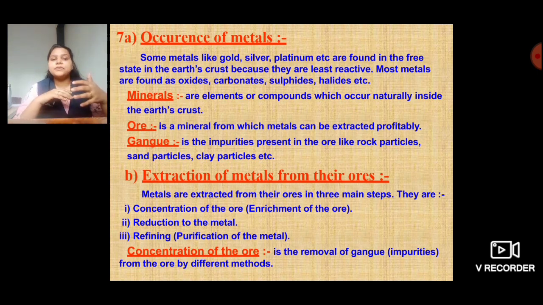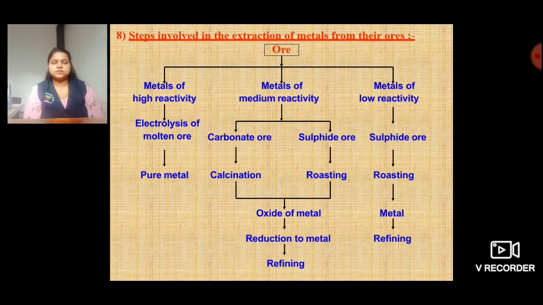First, the ore is concentrated, that is, the removal of gangue takes place. All the impurities are removed from the ore by different methods, and these are the steps by which we can remove the impurities from the ore.